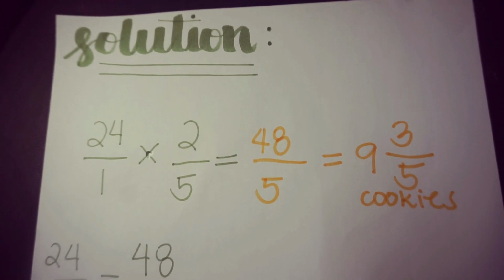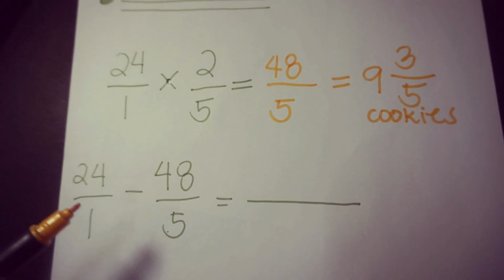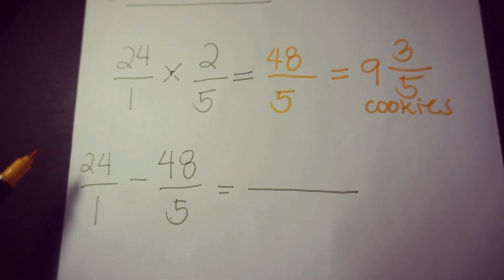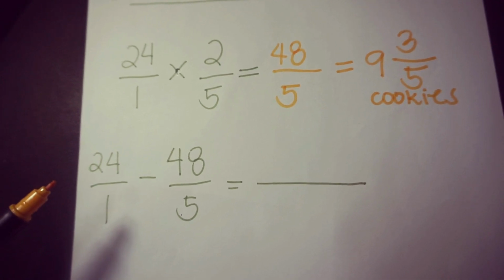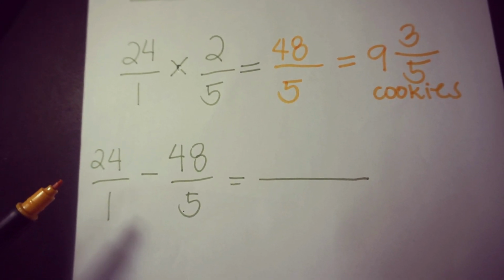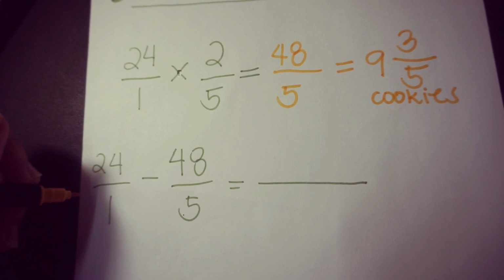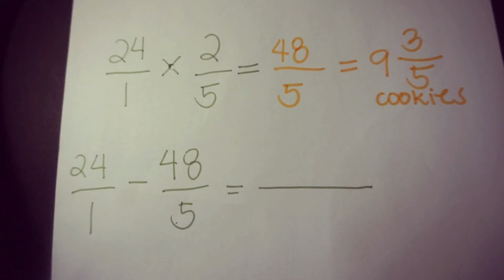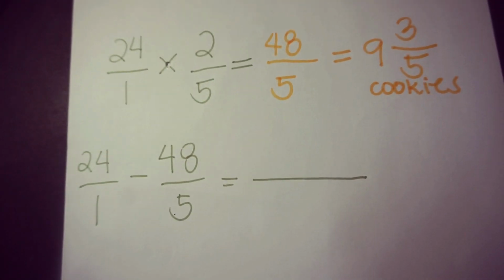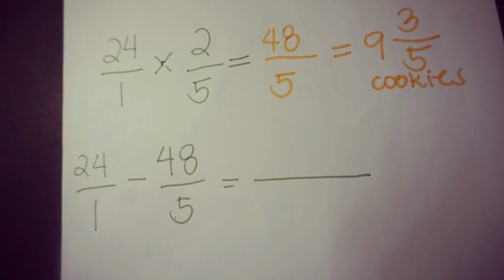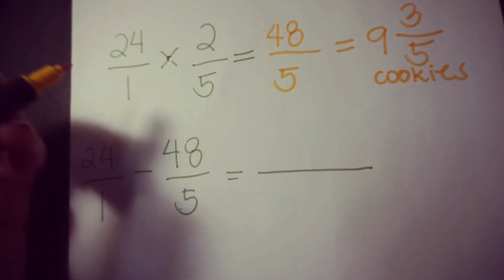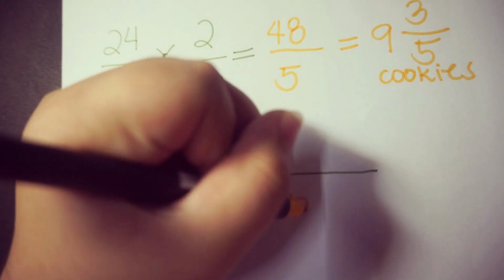So now let's proceed to the second solution. We must subtract 48 over 5 from 24 to get how many cookies Taeyong and Jungkook will share. Again, there's a denominator of 1 because every whole number has a denominator of 1. So we must first find the LCD. The LCD is 5 because they are both divisible by 5.